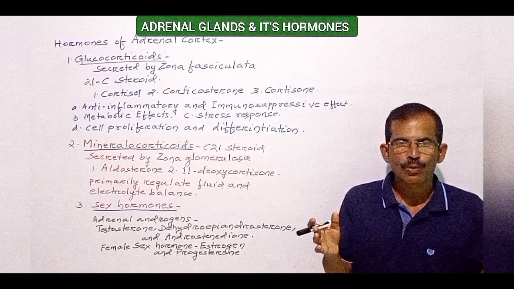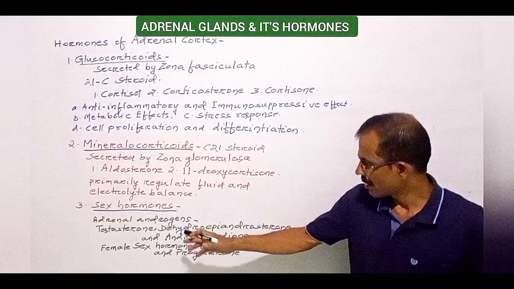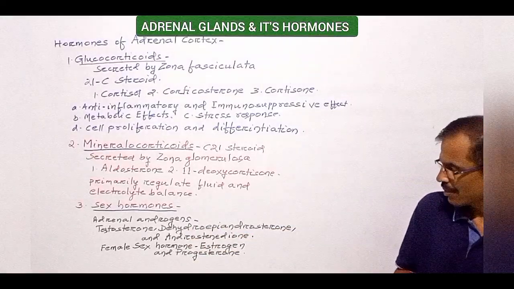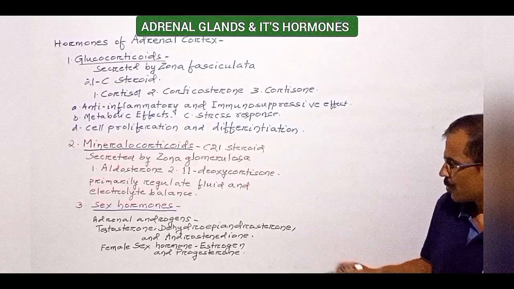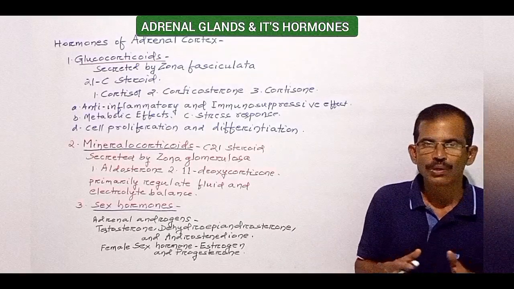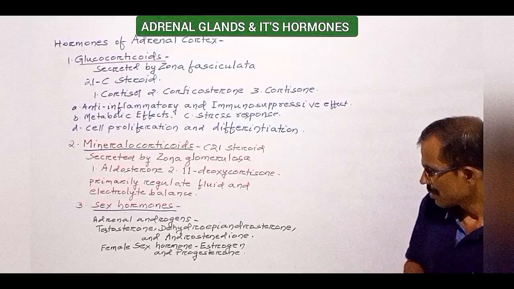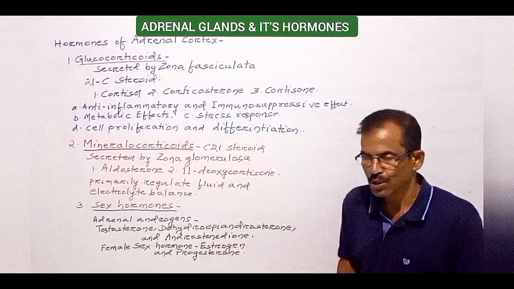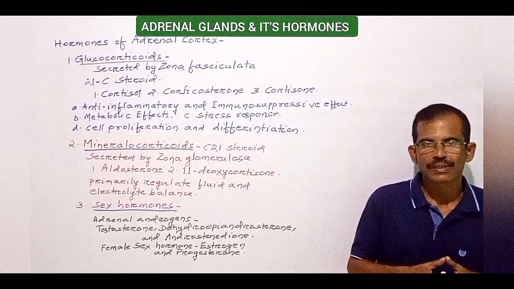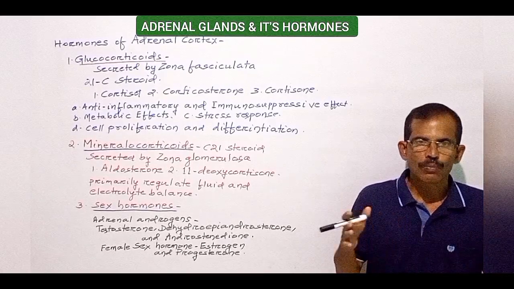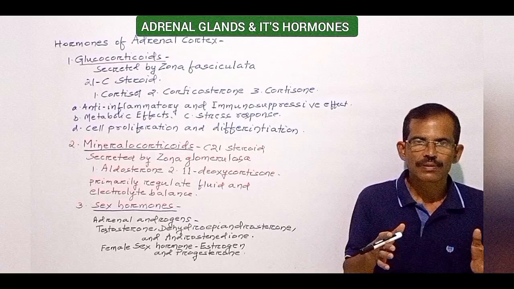Male sex hormones secreted by adrenal cortex are called adrenal androgens that include testosterone, dihydroepiandrosterone, and androstenedione. In addition, female sex hormones such as estrogen and progesterone are also secreted by adrenal cortex. Adrenal sex hormones exert only weak effect in humans.